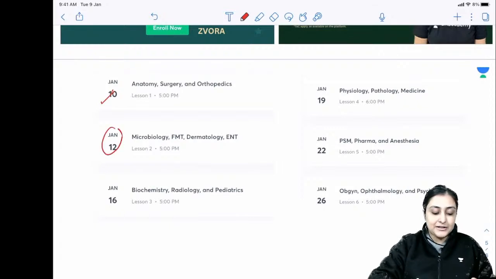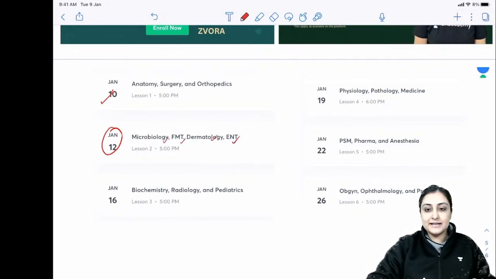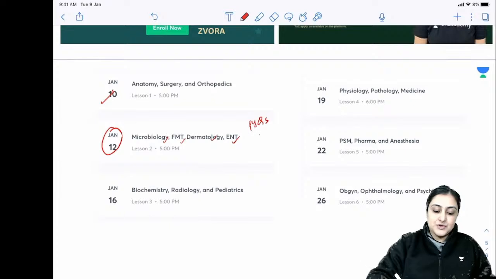But let's say on 12th of Jan, you want to join the class. What I would advise you to do is see the micro, FMT, derma and ENT RRs. It would hardly take 2 to 4 hours each, 4 subjects, maximum 16 hours, right? So take out 2 days and see those RRs and do the previous year questions and revise your notes.